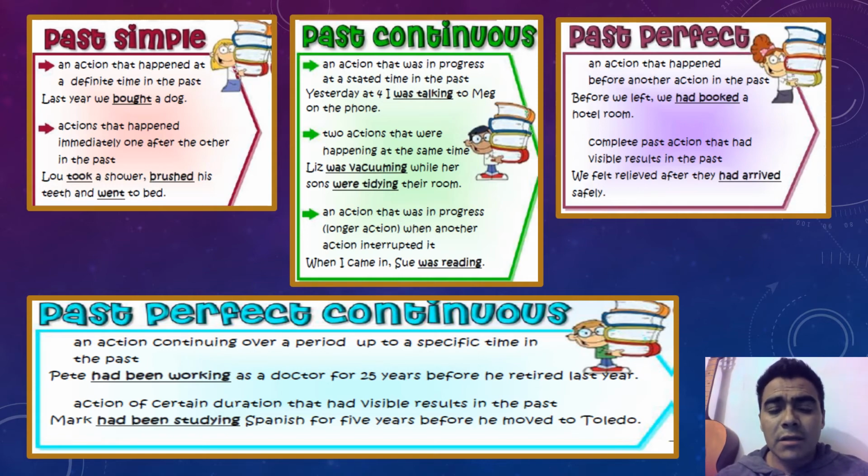In this case, we have the auxiliary had, which must be followed by been and then an ing verb. Remember that this auxiliary goes with Peter or Pete or a plural noun or also I in this case.